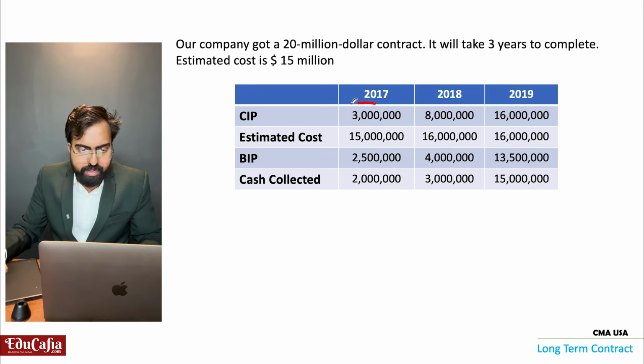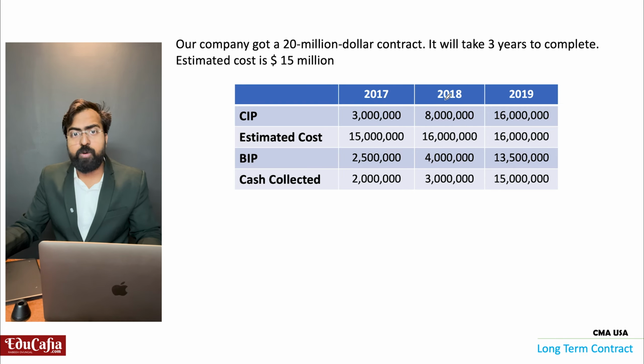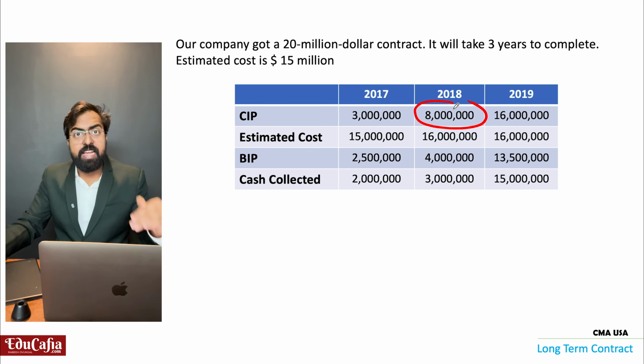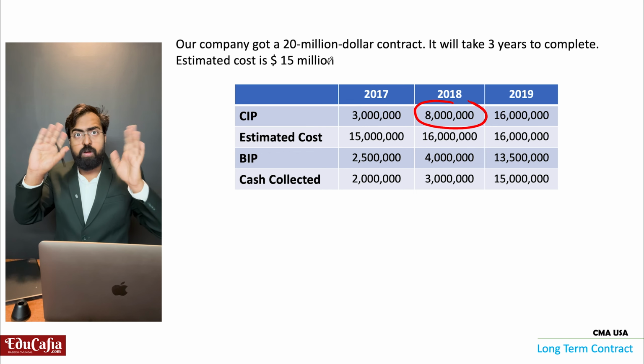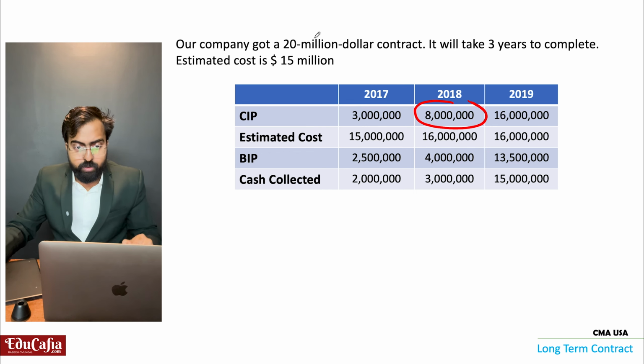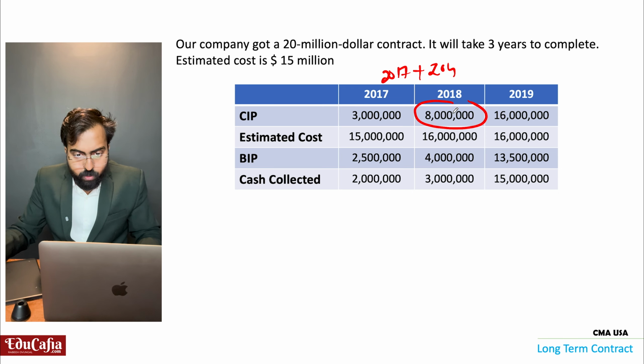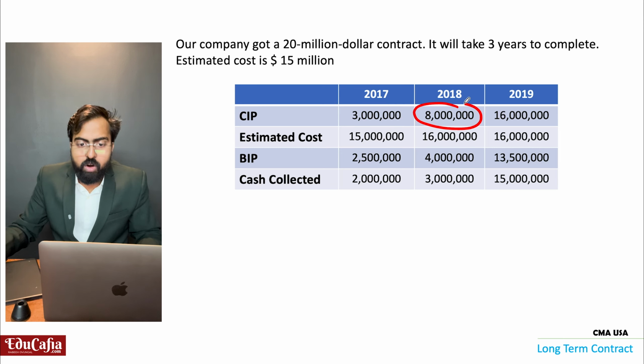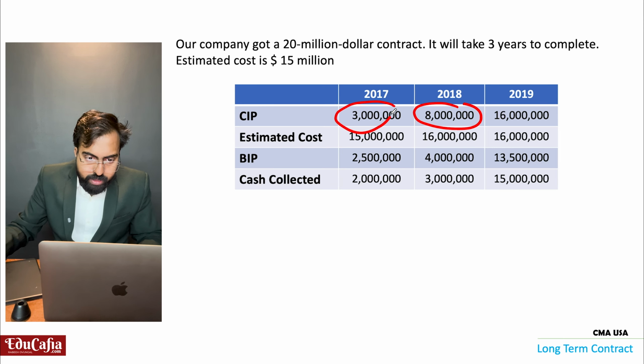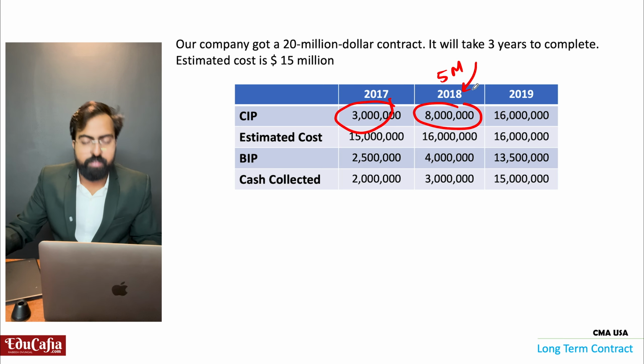In 2018, what is the total cost incurred? 8 million. That doesn't mean that 8 million was incurred in 2018. No. That is 2017 plus 2018. So in that 8 million, 3 million is 2017. So only 5 million in 2018.